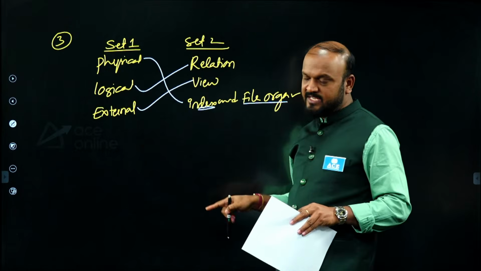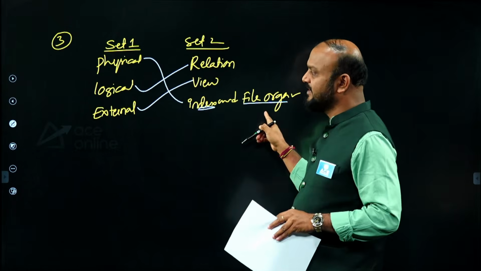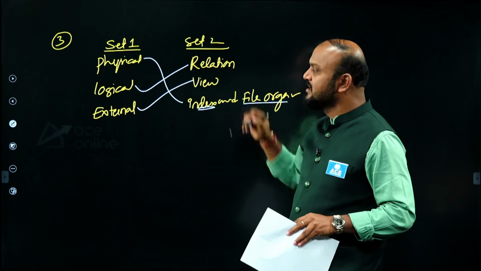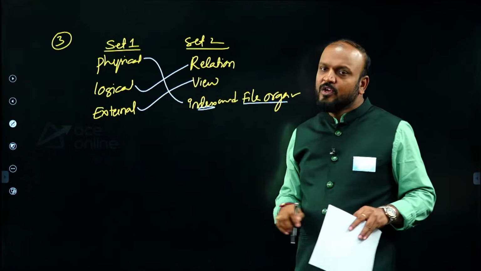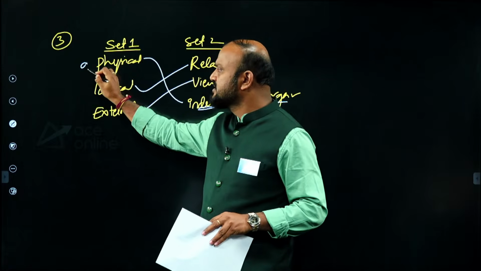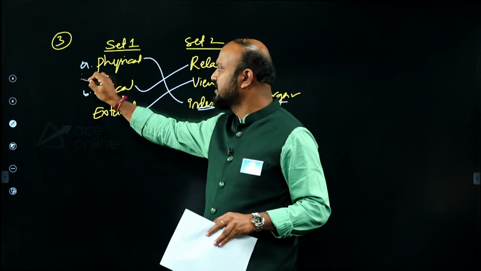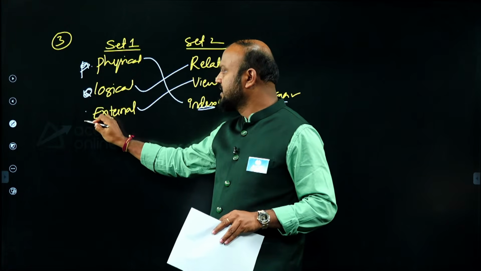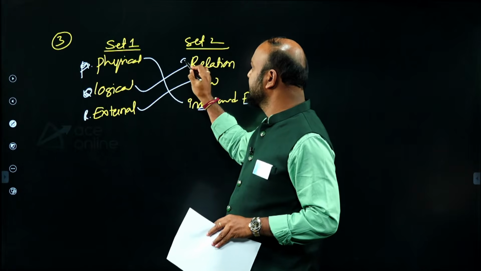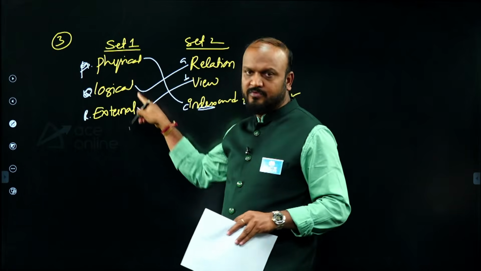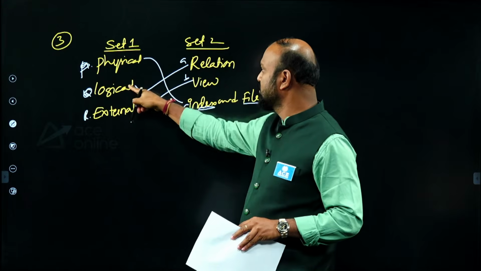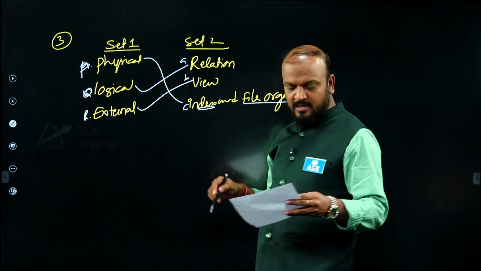So this is a perfect match. Physical level matches with index and file organization, logical level maps with relational, and external maps with views. So maybe the options are given as statements P, Q, R and A, B, C, and you match the following. So P matches with C, Q matches with A, R matches with B.